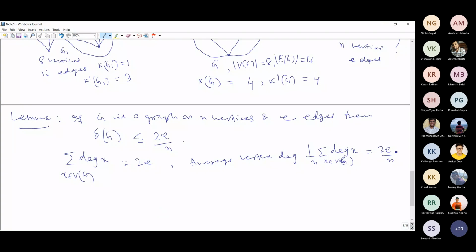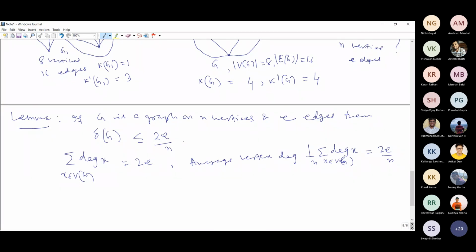In a set of numbers with an average, either all the numbers are equal to this average, or some numbers will be less than it and some bigger. Therefore the minimum degree will be less than or equal to twice e by n.